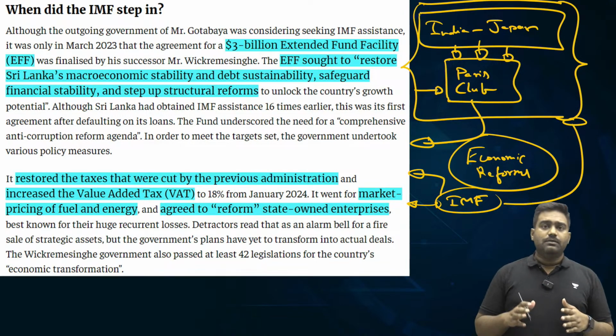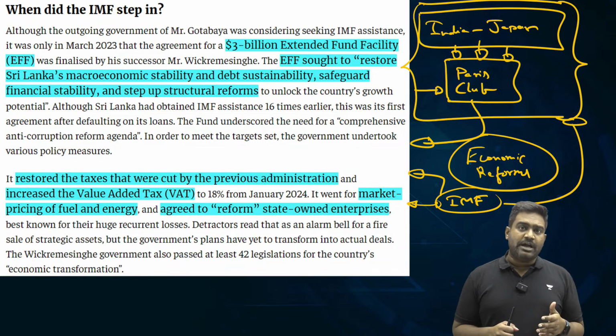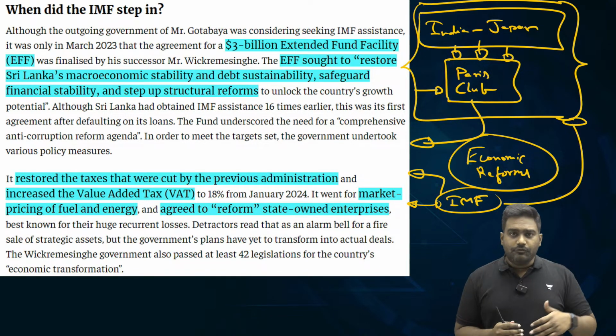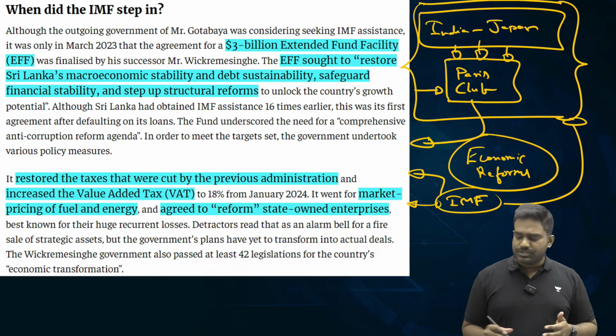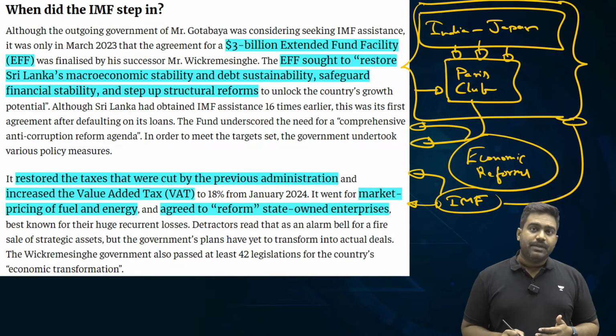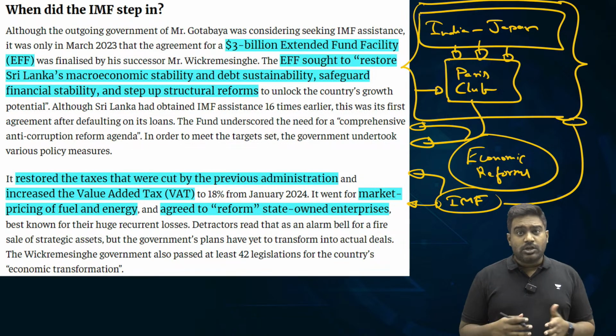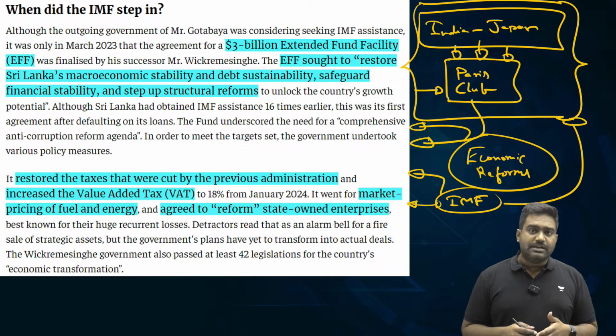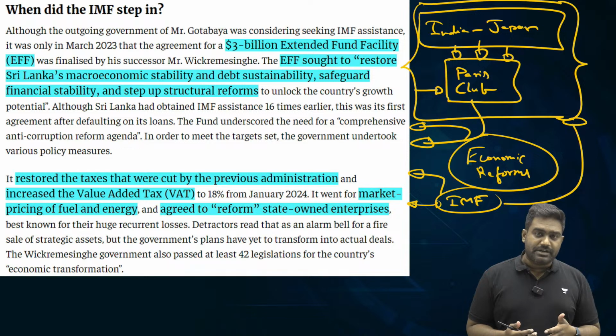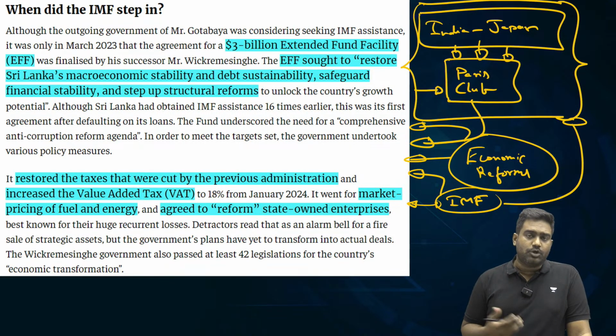But the problem with the IMF is, if you need assistance from the IMF, it is conditional. You have to fulfill certain conditions. You need to carry out certain reforms. Like for example, you have to tackle inflation, restructure the loans, you have to devalue your currency, right? So it feels like your economic sovereignty is getting compromised. The IMF places those conditions and you feel that the IMF is violating your economic sovereignty. But in a crisis situation, that is the option. There is no other choice available.